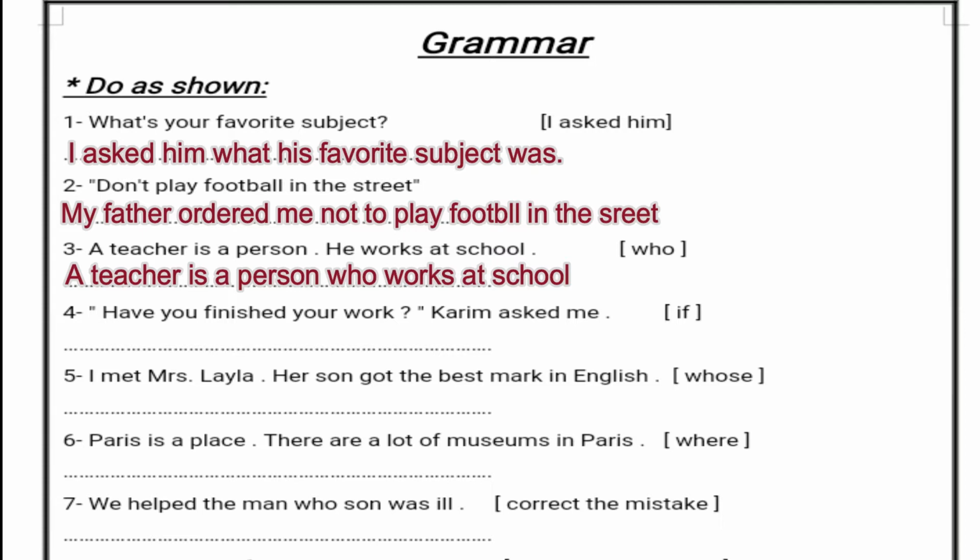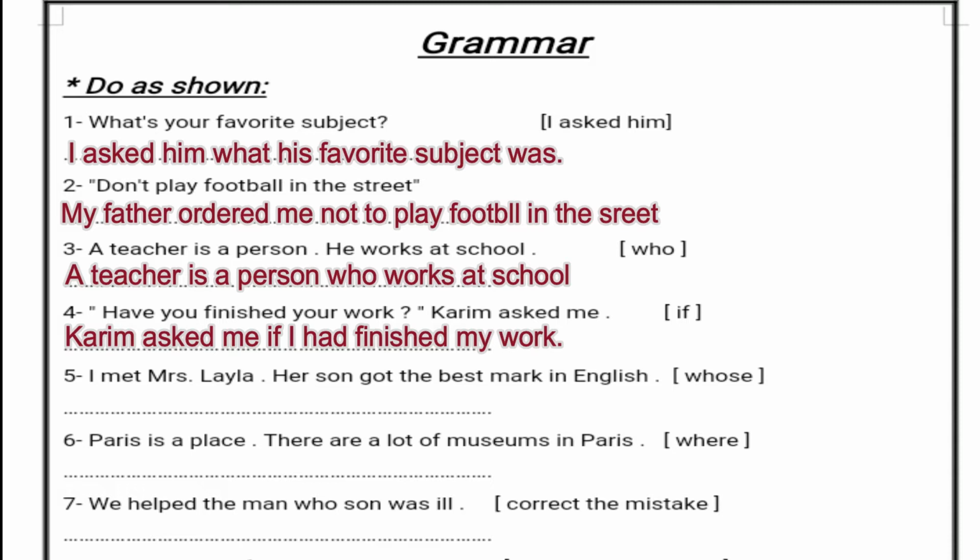Number 4: "Have you finished your work?" Karim asked me. Here we have a yes or no question, so our linking word is going to be "if" or "whether," okay? So the sentence will be like this: Karim asked me if I, and we will not use "have finished." Why? If I had finished my work. Why? Because we have asked it in the past.